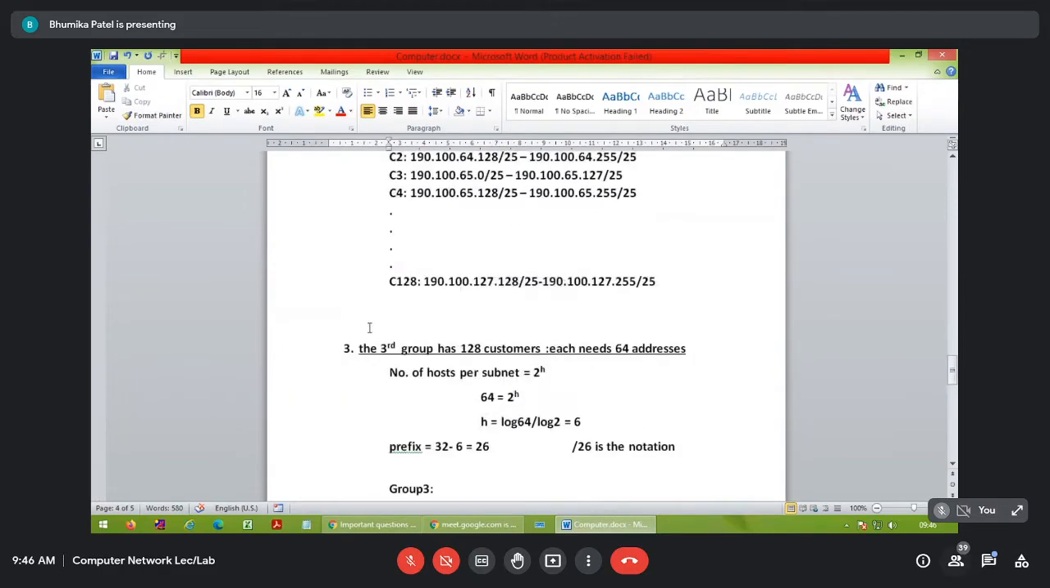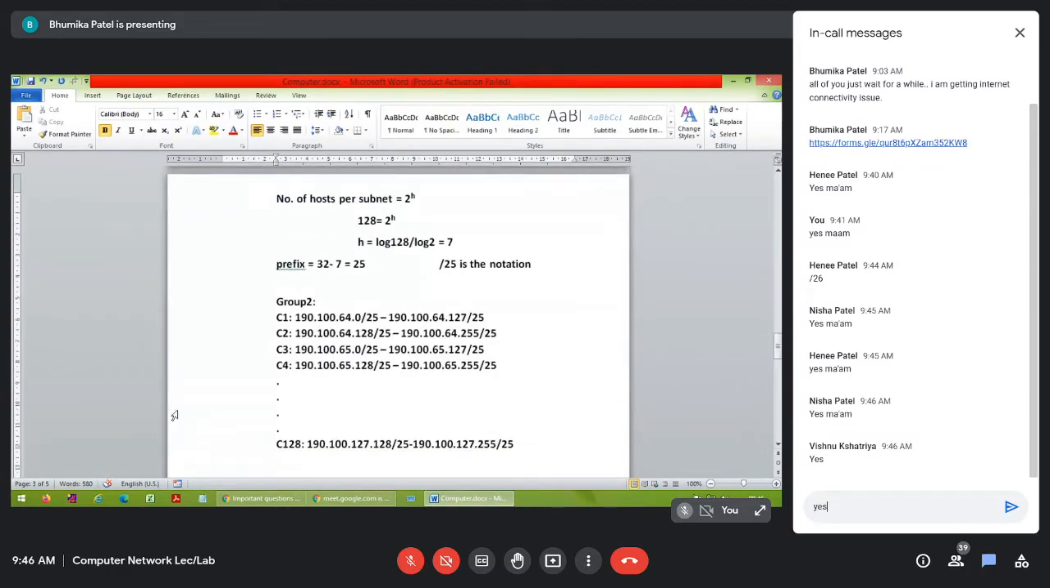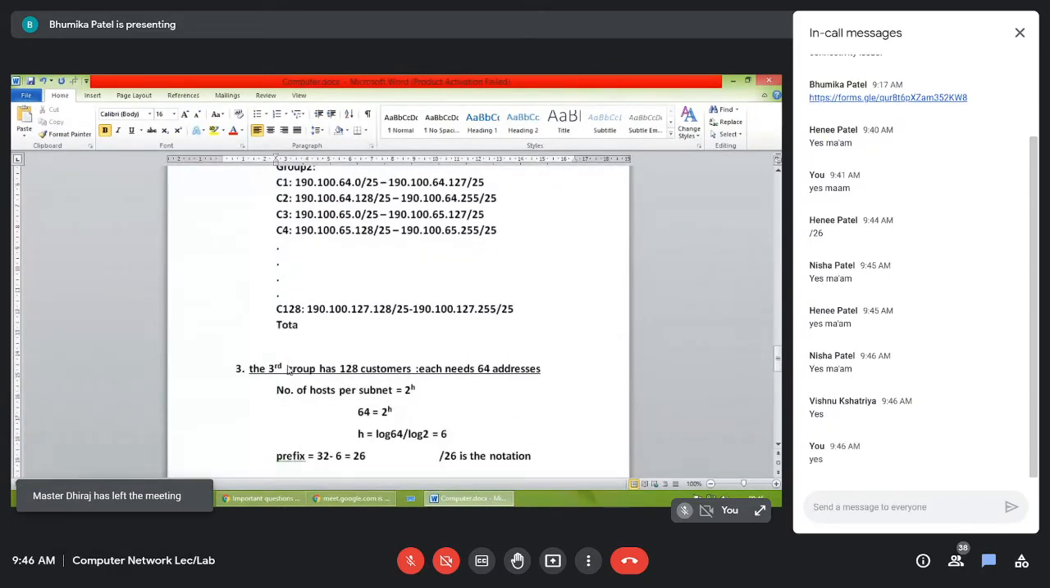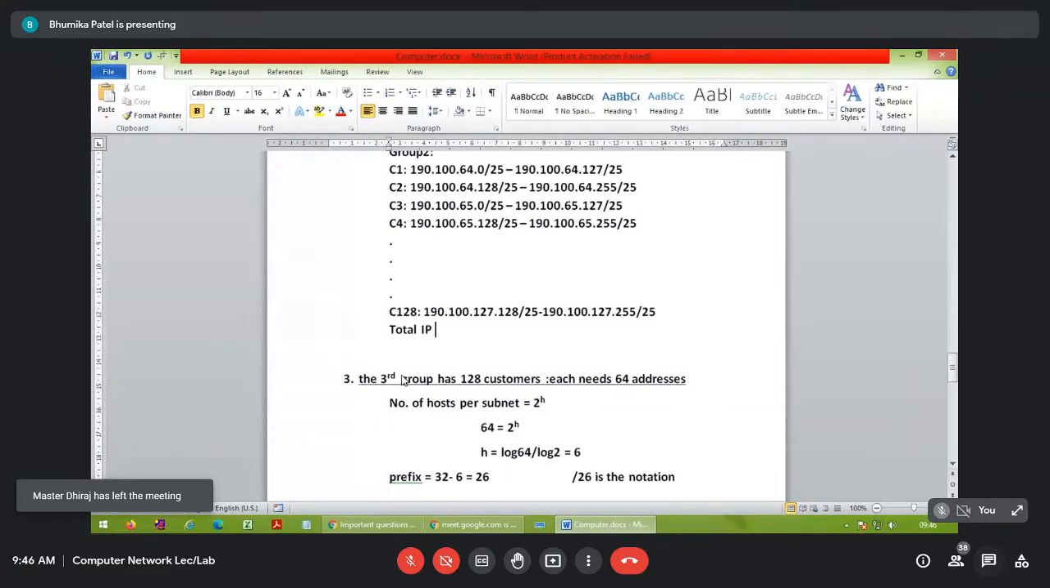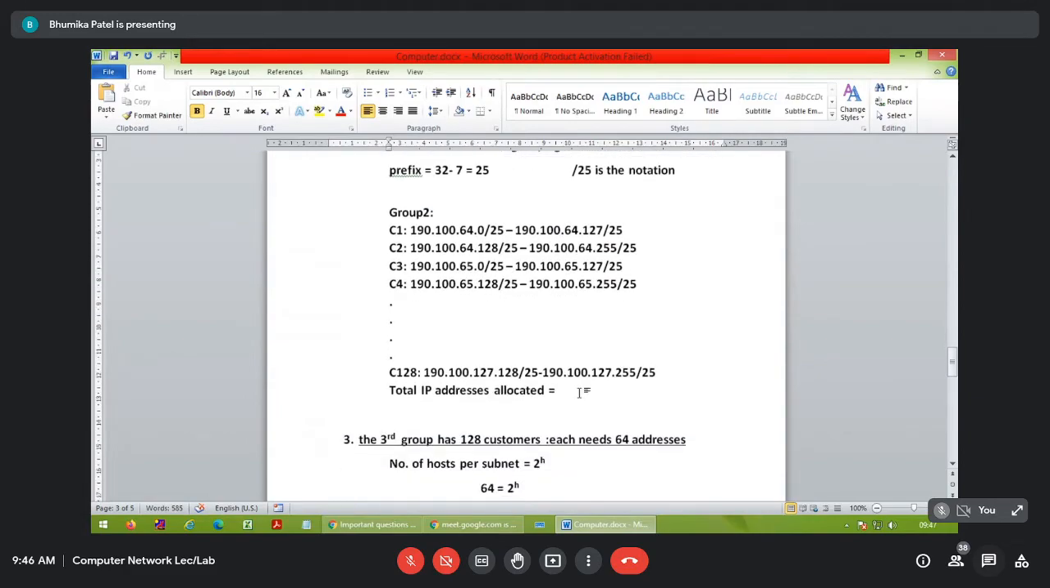Okay, in group number 2 we forgot to calculate one thing: the total IP addresses allocated in group number 2 and group number 3. In group number 2 we needed 128 customers and 128 IP addresses. 128 into 128, the answer will be 16384.